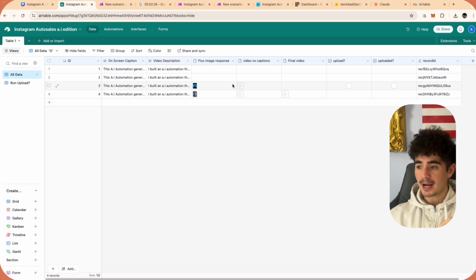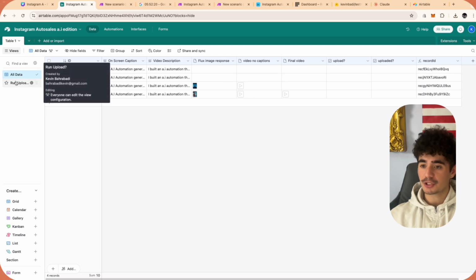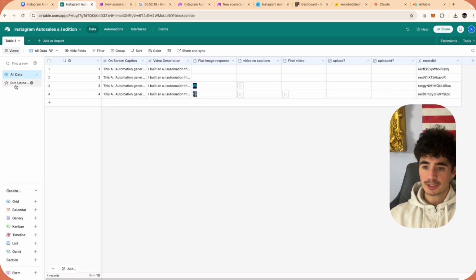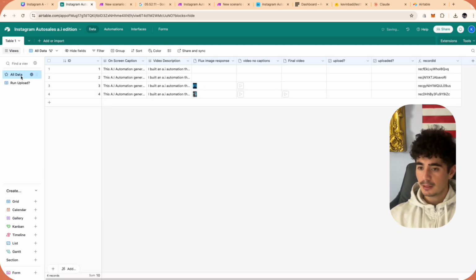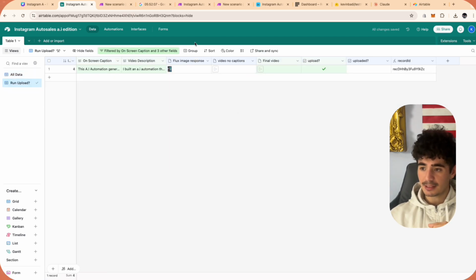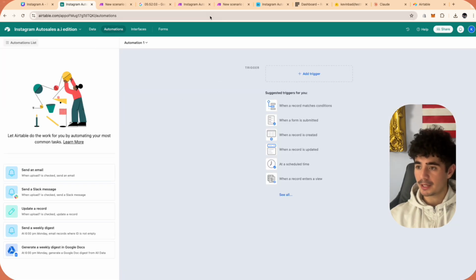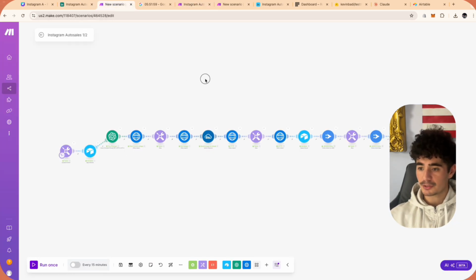But regardless, guys, now we have an entire row that has all of the necessary requirements for this run upload automation to actually start. And so if we go into the run upload automation, we'll see that there's no records in view. But if we go back to the all data and we check off upload and we go back to run upload, we'll now see that this entire row is ready to go. And so now all we have to do is actually set up that trigger automation. So you guys have your first auto sales stuff set up.